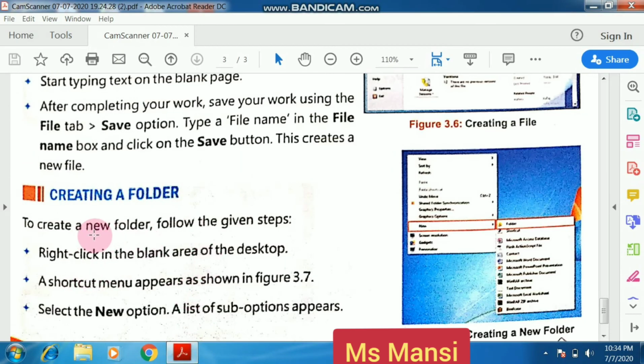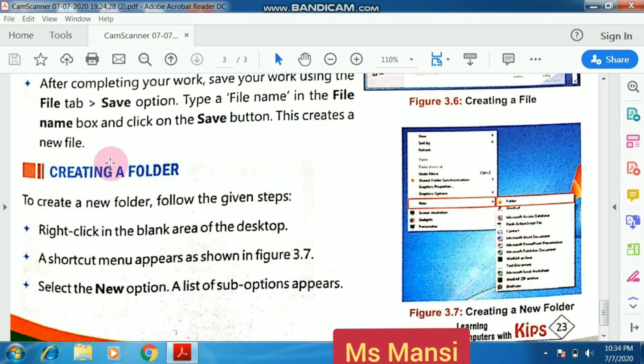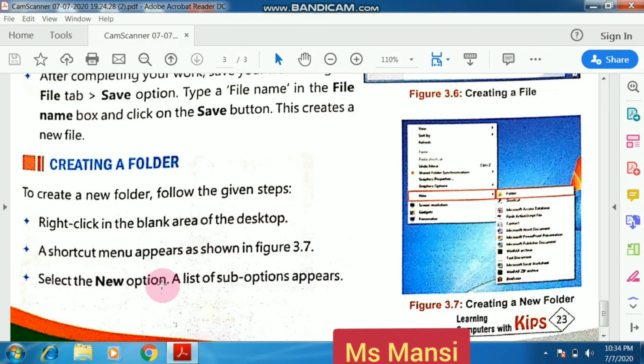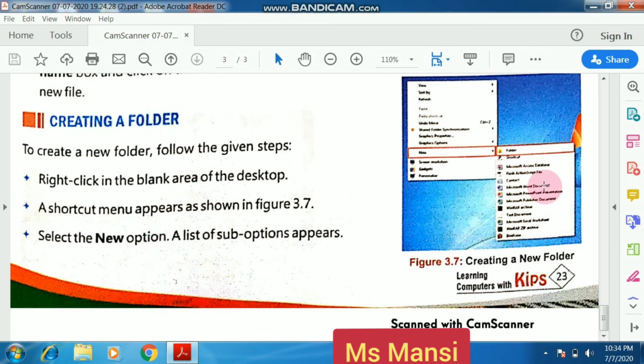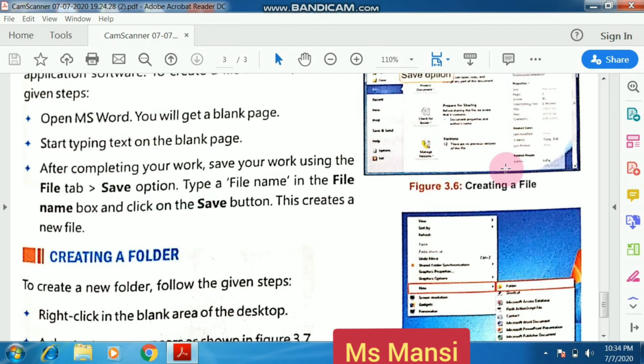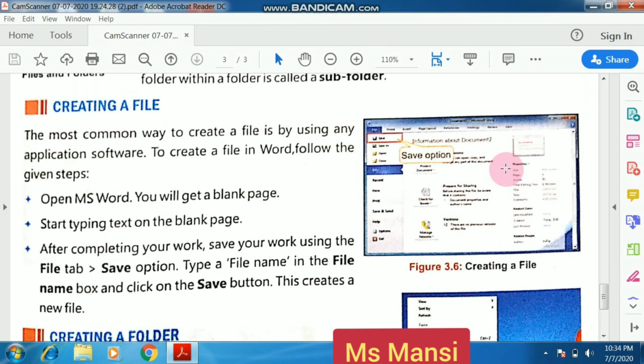So how do we create a folder? Firstly, we right click on the blank area of the desktop. Then a shortcut menu appears. Then we select the New option, and from this I click on the Folder option and create the folder. So it's very easy to create a folder.